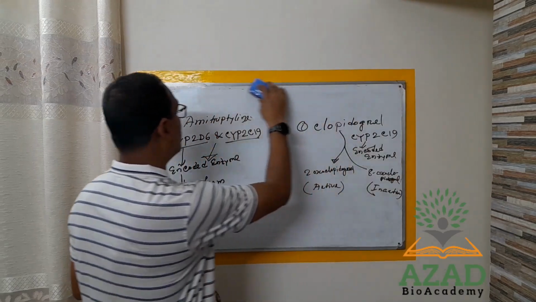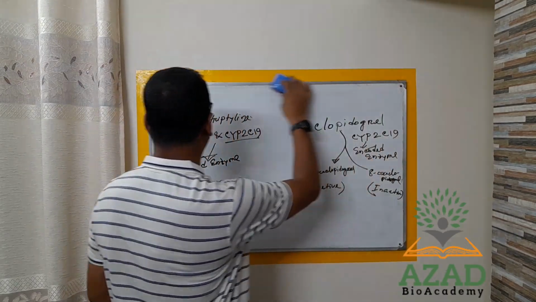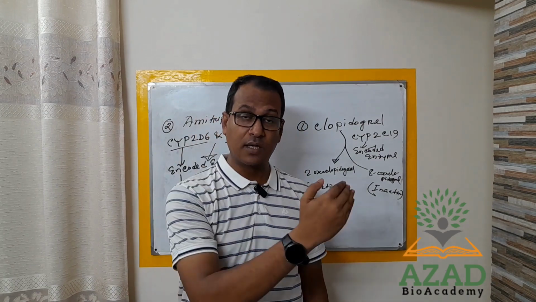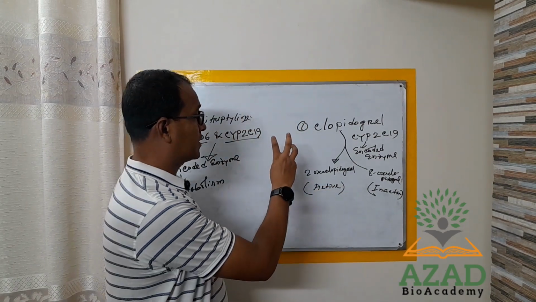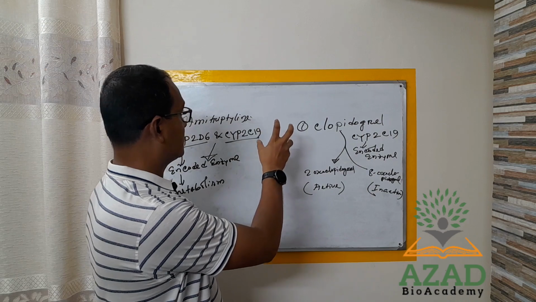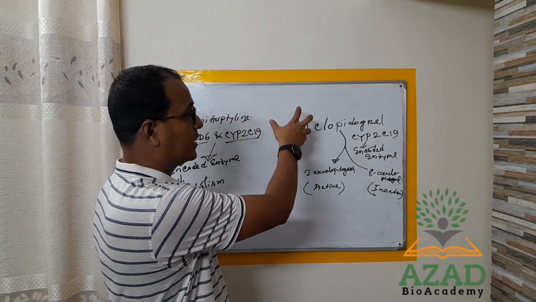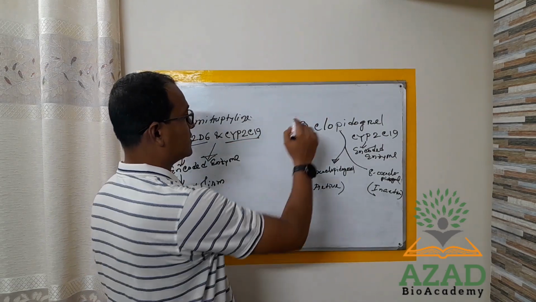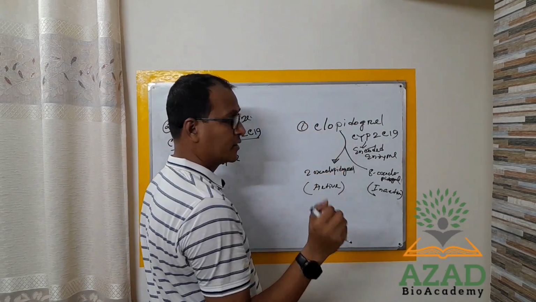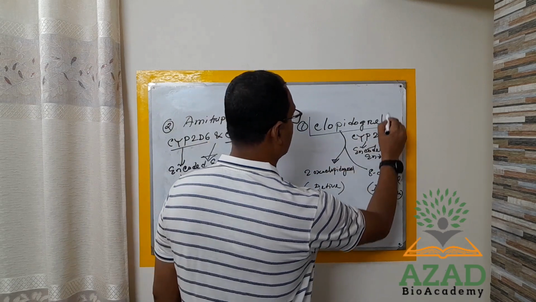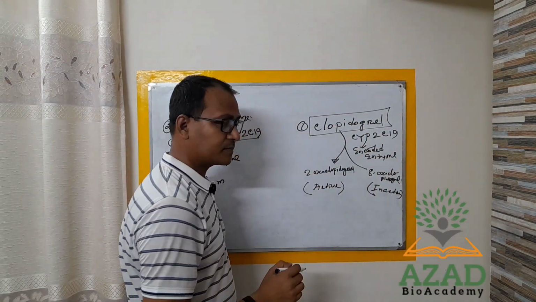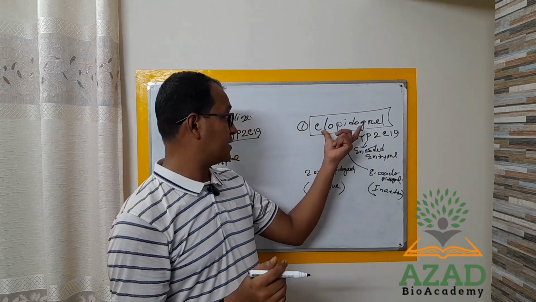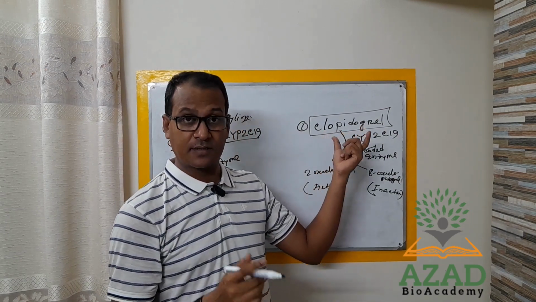Okay, so without actually giving an example, it is very tough to understand. So come to the point that pharmacogenetics will be explained by giving an example. So here it is, this is the example of pharmacogenetics. This is the drug clopidogrel. This drug is an antiplatelet drug, basically considered a blood thinner, like aspirin.